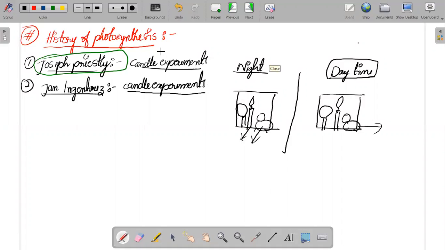Okay, everyone give me the answers. See, this is the night time, and he took a jar which is totally closed. Inside it you have a candle, a healthy mouse, and at the same time a particular plant. And this was kept during the night time.